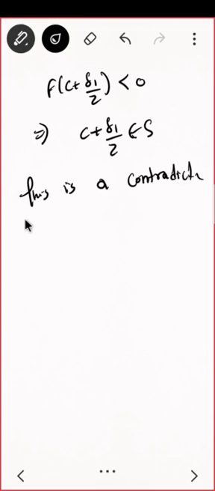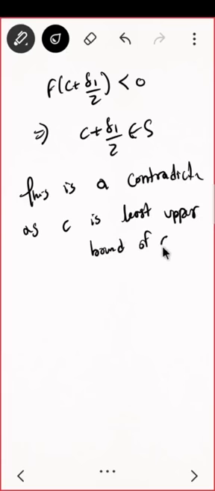Why is it a contradiction? As C is the least upper bound. Now if I have said C is my least upper bound, then C plus delta 1, which is greater than C, can it be in the set S? No, so that is why this is a contradiction, as C is the least upper bound. Hence f of C cannot be less than 0.